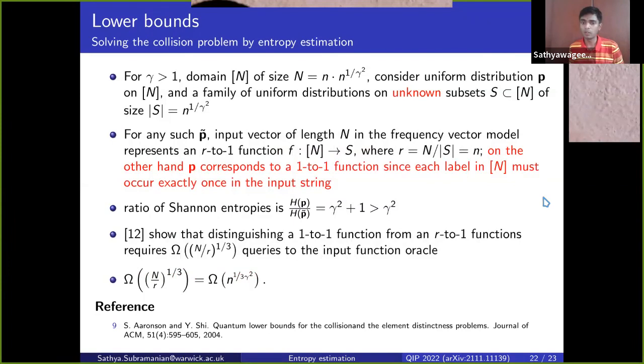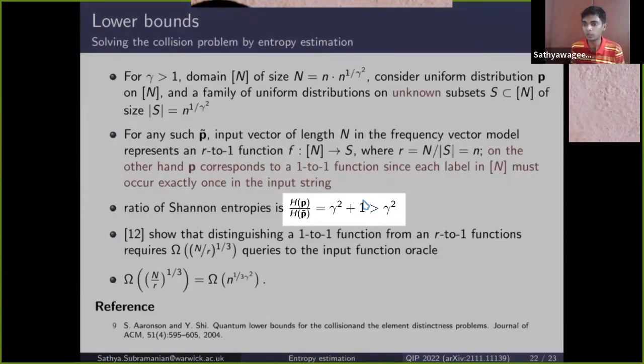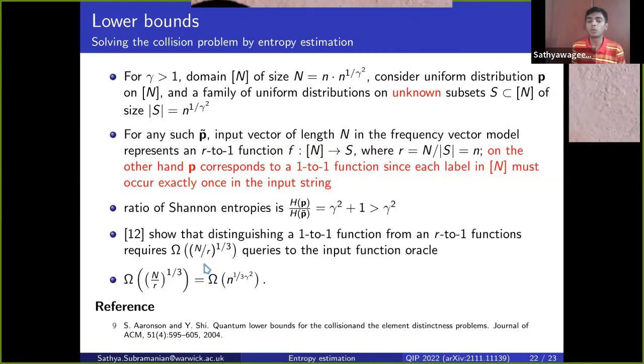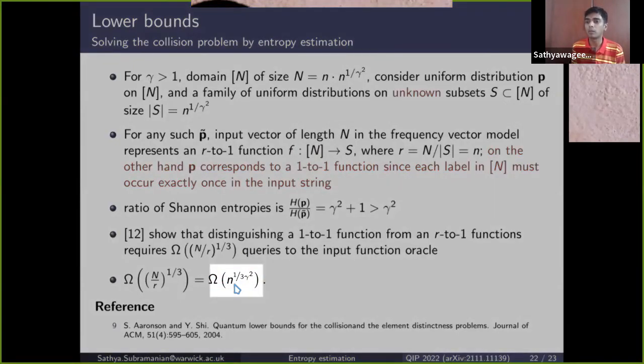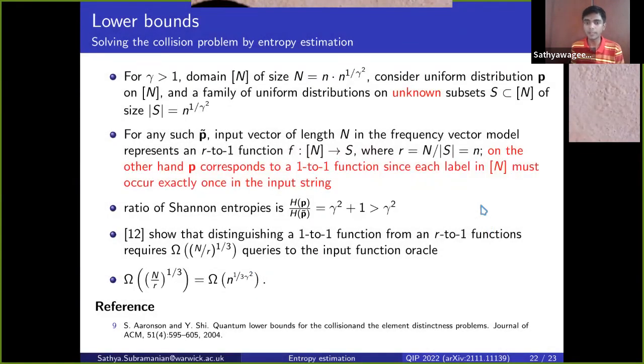Okay, and for more on the lower bounds, I'd invite you to look at our paper. And by reducing the collision testing problem of Aaronson and Shi to entropy estimation in the following way, so by constructing a pair of distributions that has a large ratio of entropies, we're able to show an n to the 1 over 3 gamma squared lower bound on quantum algorithms that estimate Shannon or von Neumann entropies. And this works for the purified quantum access model. So purified quantum query access model, which is, as I mentioned before, the most general model.